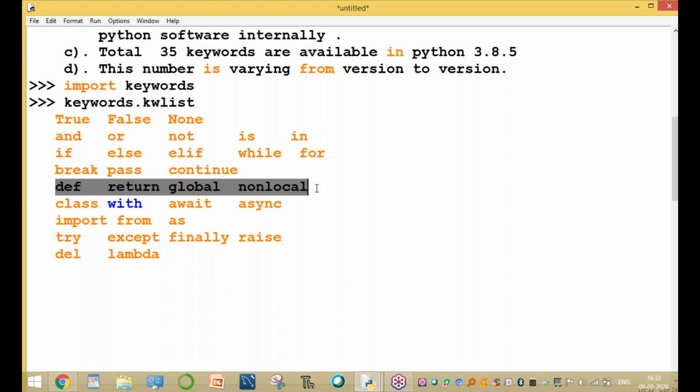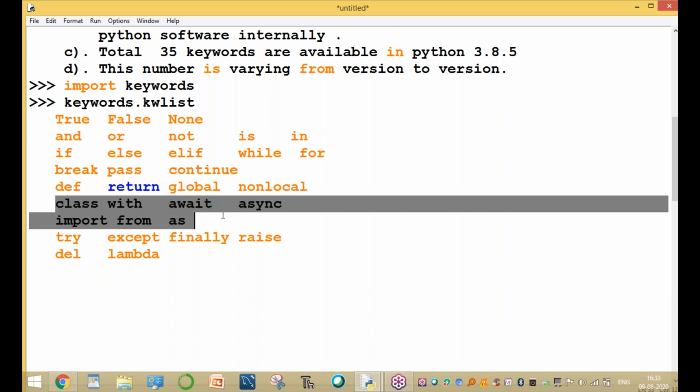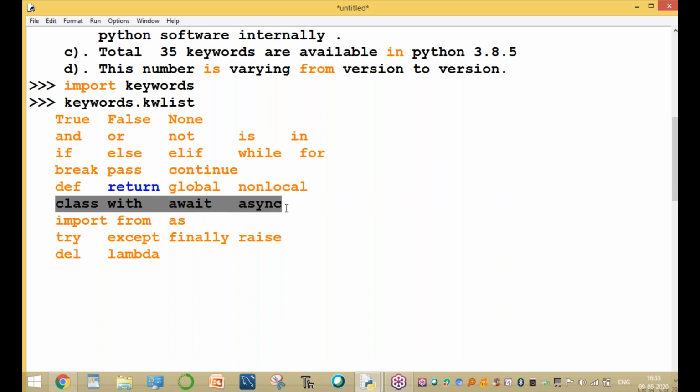This is completely one chapter. It will take minimum 4 to 5 hours to cover. And next one is classes, object-oriented programming concepts: how to declare a class, how to declare an object. Next, import and from. These words are used in the modules chapter. Already we are using modules, first I will tell you.